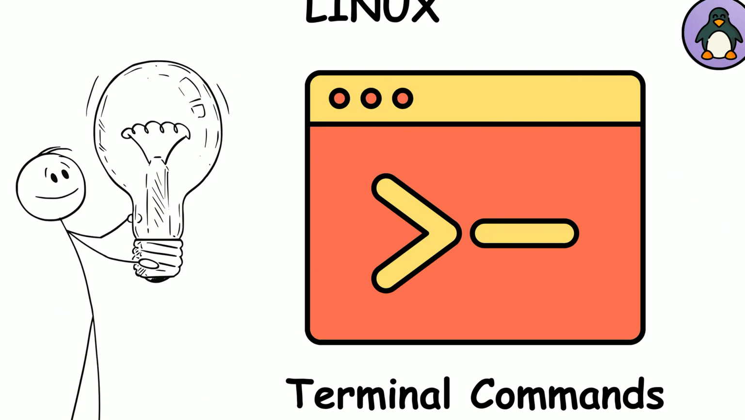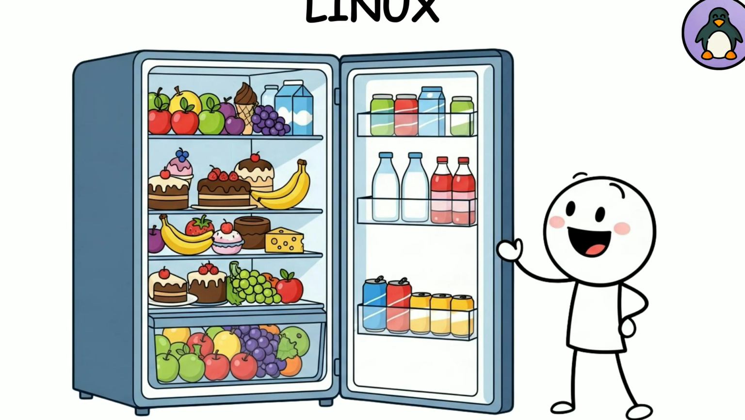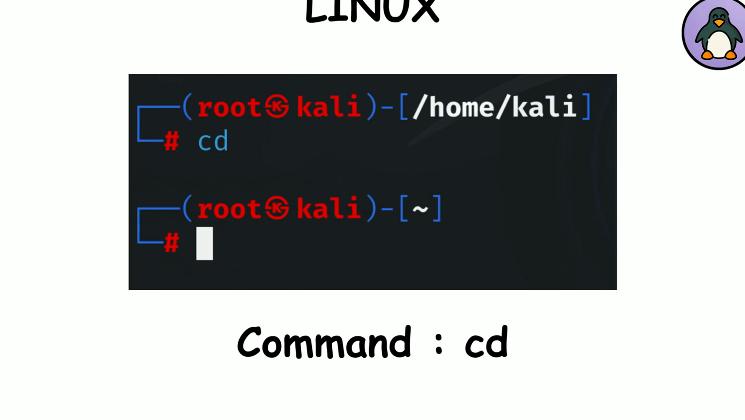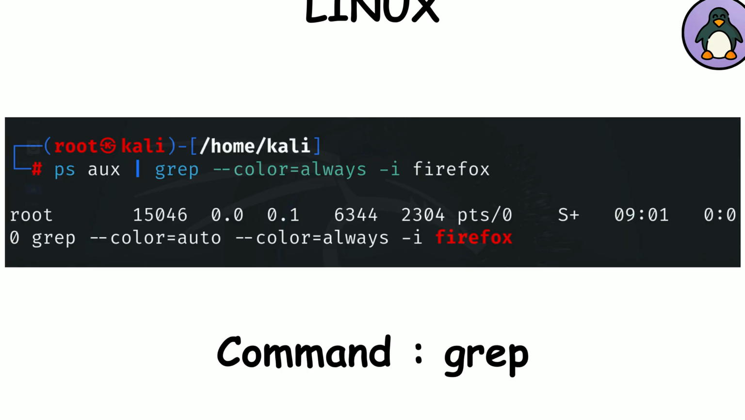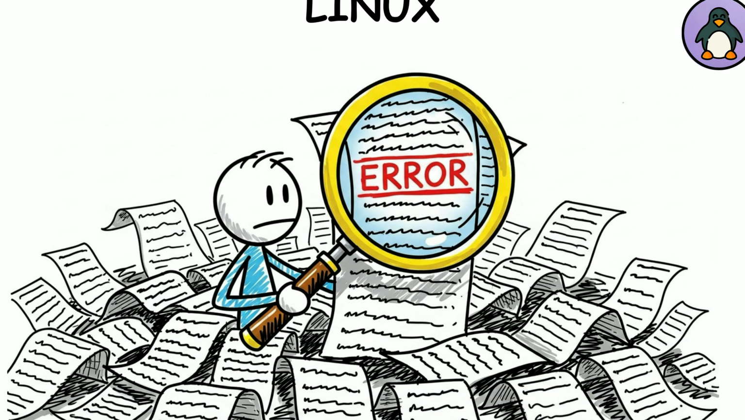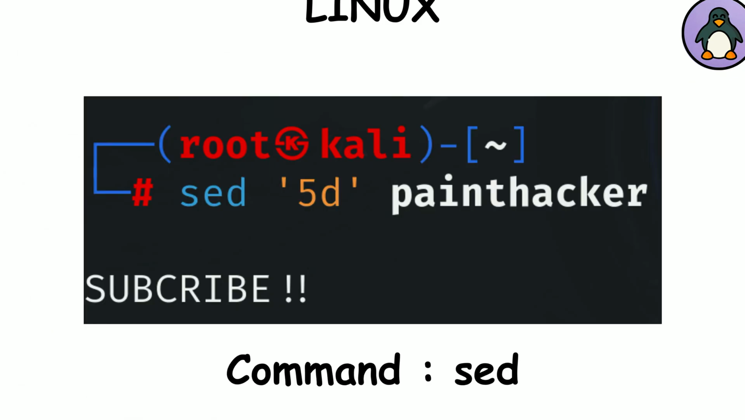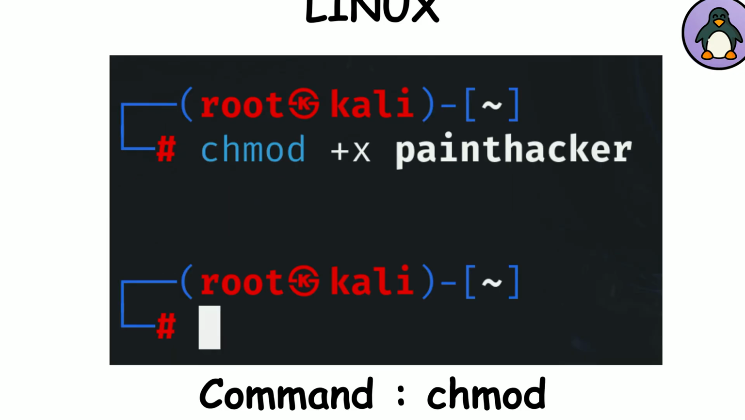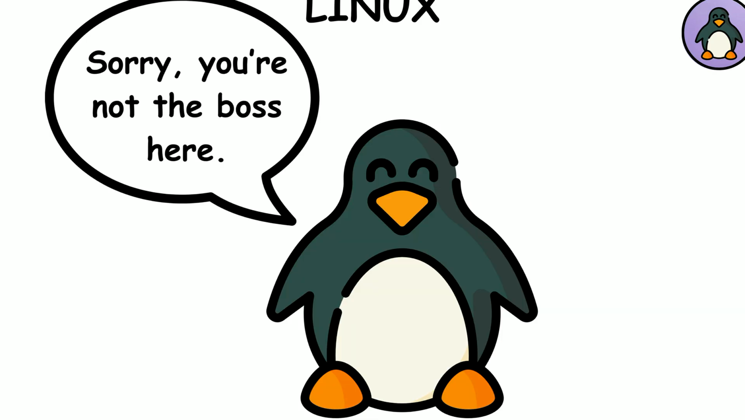Now the terminal commands. ls shows the files in your current folder, like opening your fridge to see what's inside. cd changes directory, basically walking into a different room. cat prints the content of a file, quick and dirty way to read stuff. grep searches text for keywords, perfect for finding that one error in a sea of logs. awk, great for splitting data into columns. Think Excel, but scarier. sed edits text on the fly, replace words without even opening the file. chmod sets file permissions, who can read, write, or execute. chown changes ownership of a file, handy when Linux says, "Sorry, you're not the boss here."